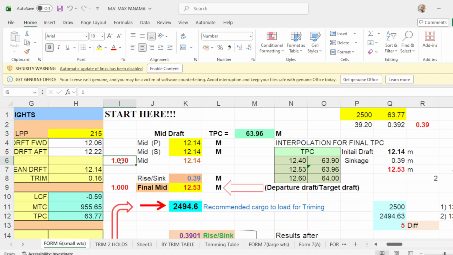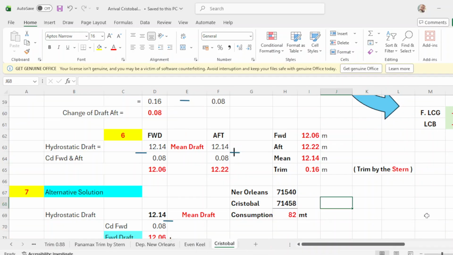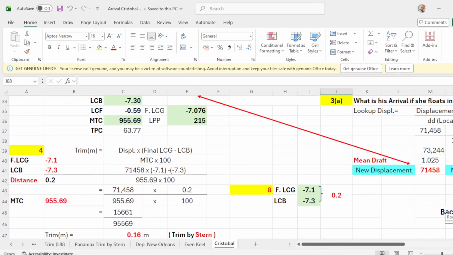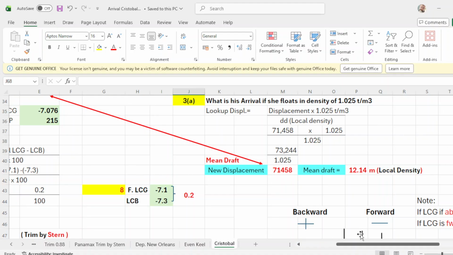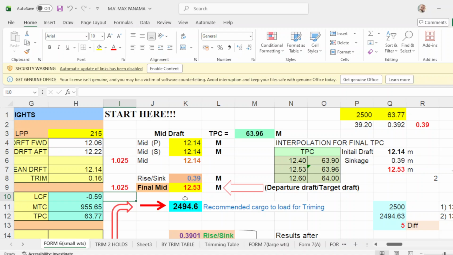Your initial density at Cristobal is 1.025 and your final density upon completion of loading will also be 1.025. Why? Because we first computed the displacement when the local arrival density is 1.025. That's why we put here 1.025 and upon completion is 1.025.